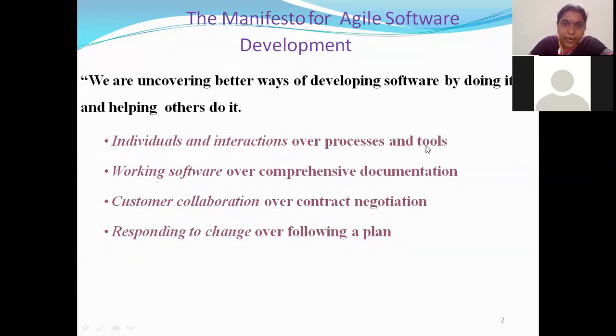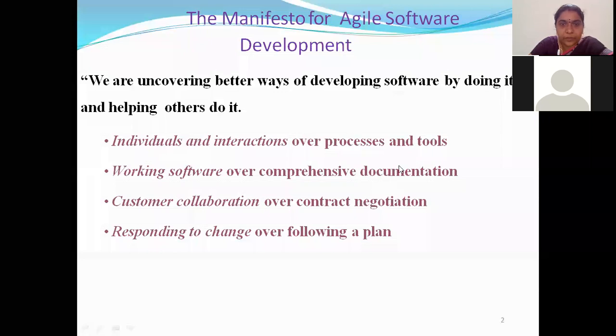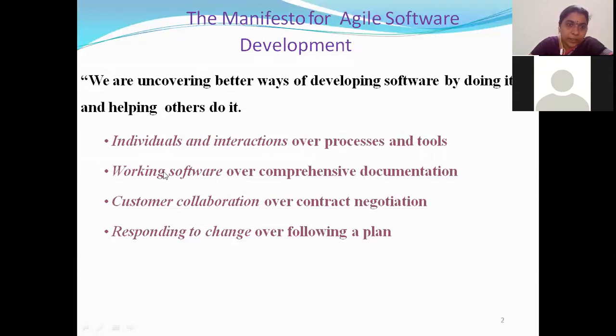And next one is, in the previous models, we told that comprehensive documentation is more important. Always you should maintain documents for all the phases. This is what we told, that documentation is more important, right? Now what Agile tells us is, not the documentation, but working software is more important over comprehensive documentation. Working software is your operational code, your executable code, the code which you are giving to your client. So that working software is more important than the documentation you are giving to the client. Why?